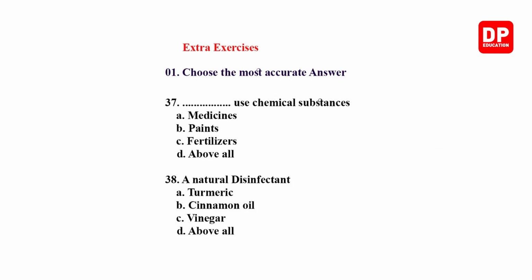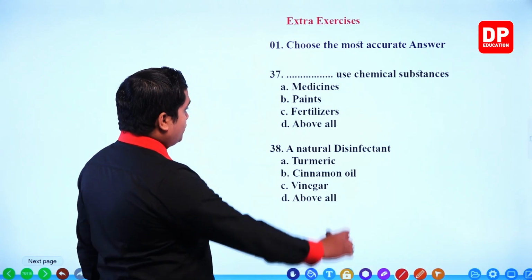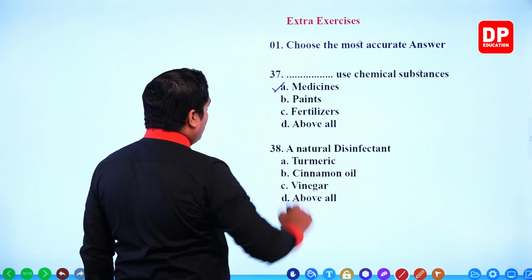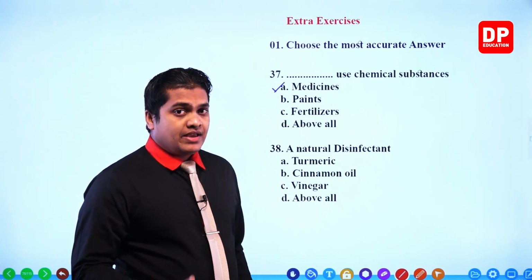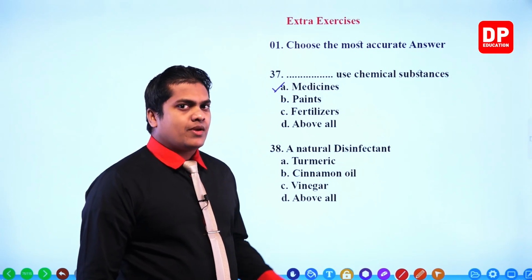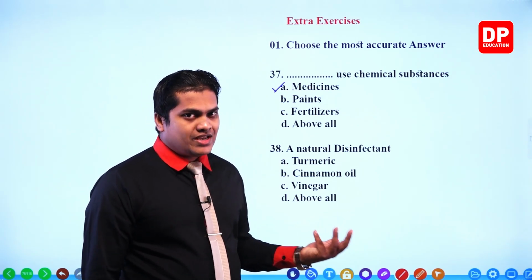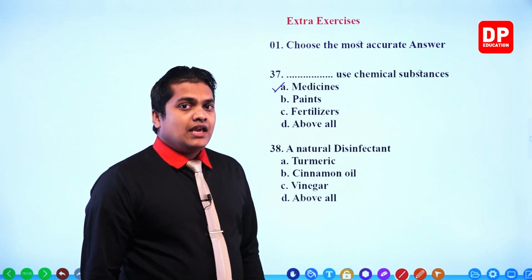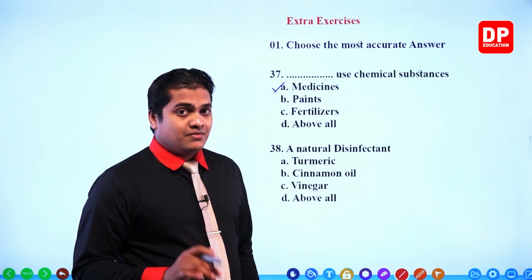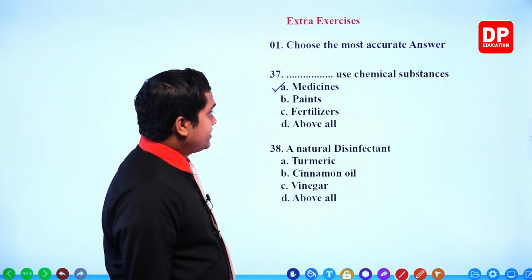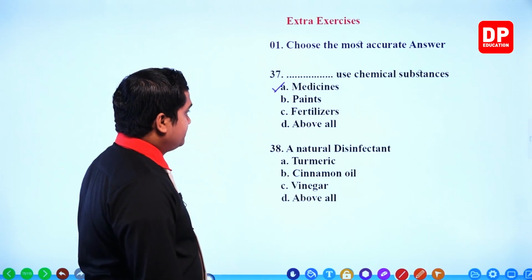Blank use chemical substances. So you have to select the ones which use chemical substances over here. Medicines, of course it is correct. You know that almost all the medicines that we use are mainly made up of chemical substances. Without chemical substances, we won't be able to create these medicines. Synthetically made chemical substances are the ones responsible for making medicines, my dear children. So this is correct, medicine, right?